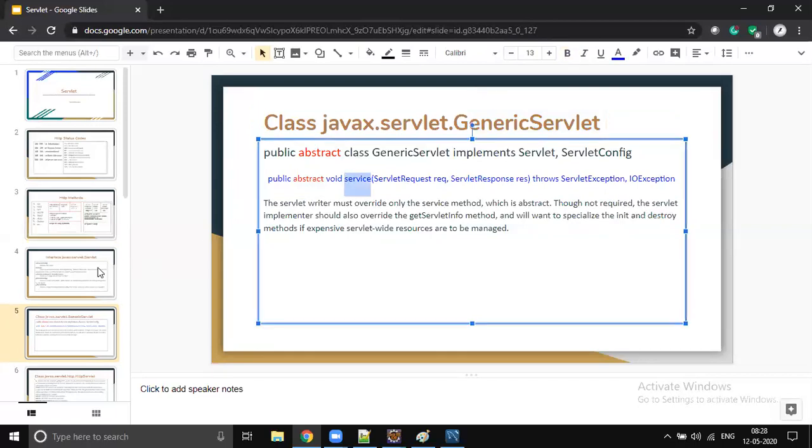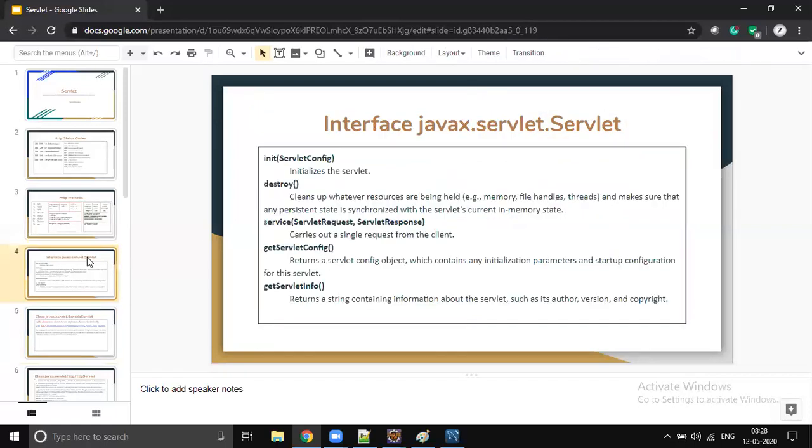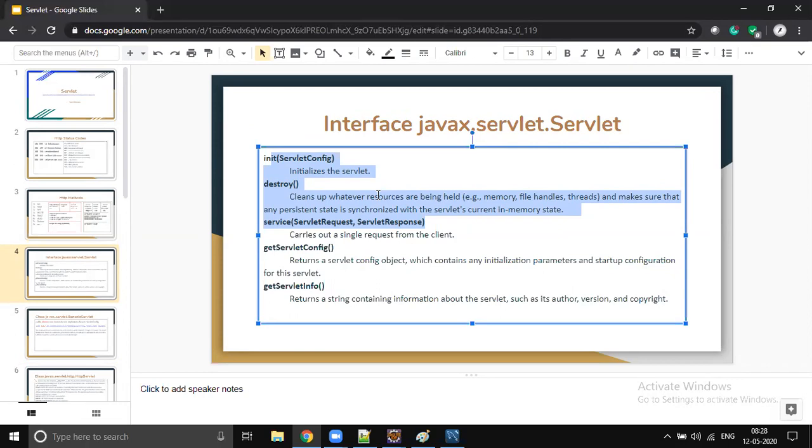The first interface is the servlet interface, which has 5 methods: init, destroy, service, get servlet config, get servlet info. Get servlet config and get servlet info are considered utility methods. The first 3 methods are considered lifecycle methods, lifecycle callbacks. You don't need to call them, you just provide the implementation. When that code is moved into the server, they are called automatically. We don't need to focus on that.